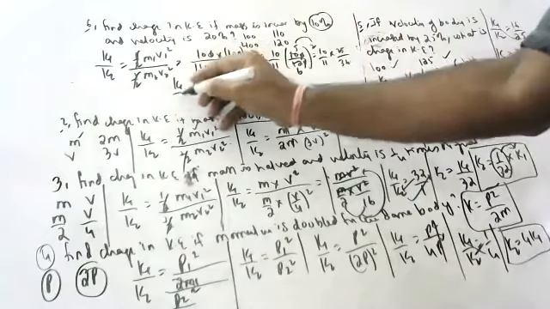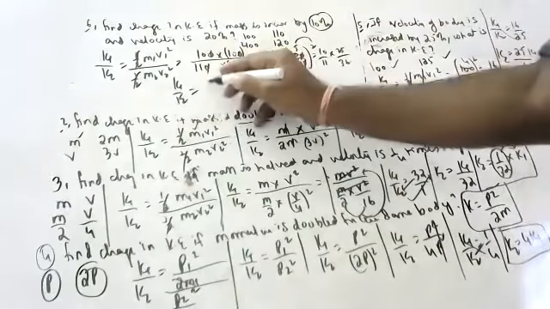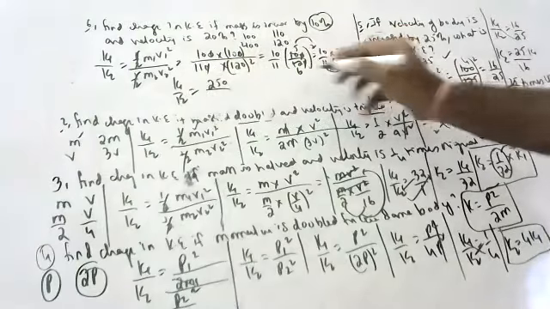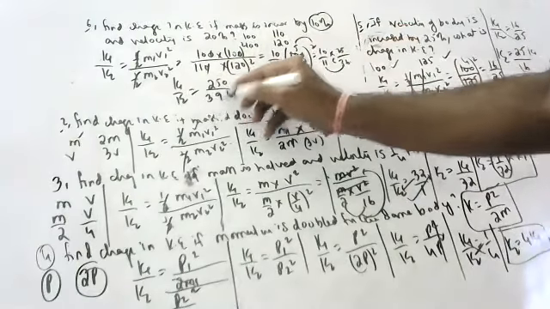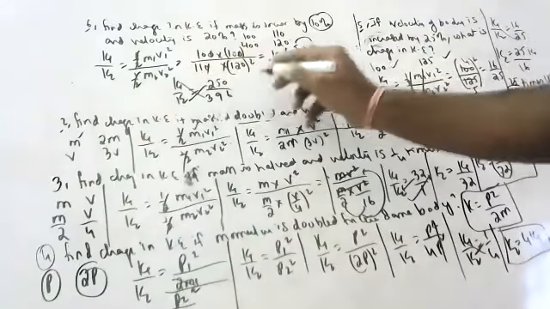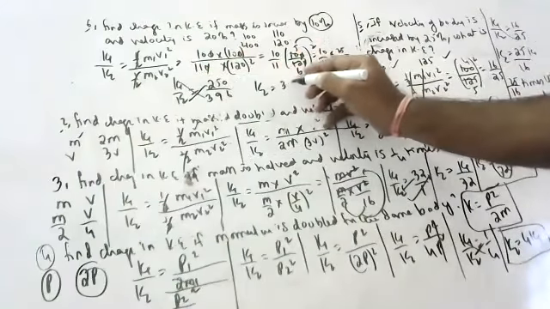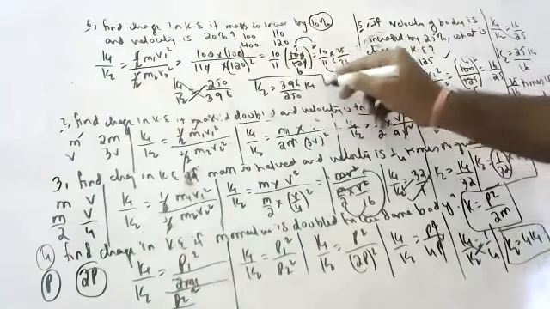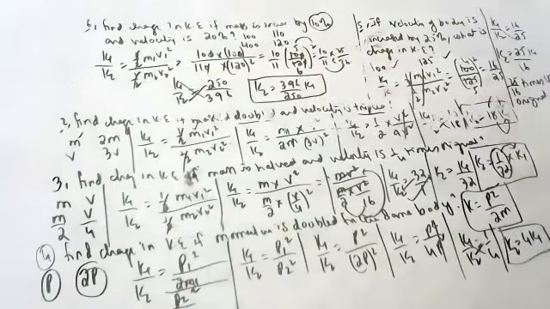So K1 by K2 is equal to 250 by 11 into 36. How much is that, children? 11 times 6 is 66, 11 times 3 is 33, plus 3 is 36, so 396. So K2 is equal to 396 by 250 times the original. Children, are you able to understand this? Yes, sir.